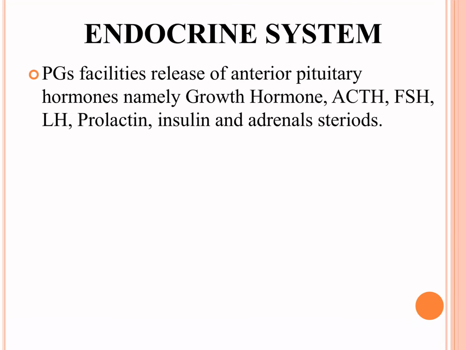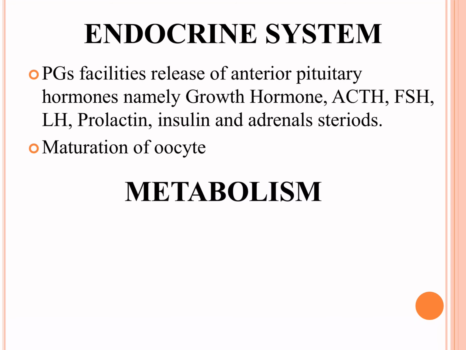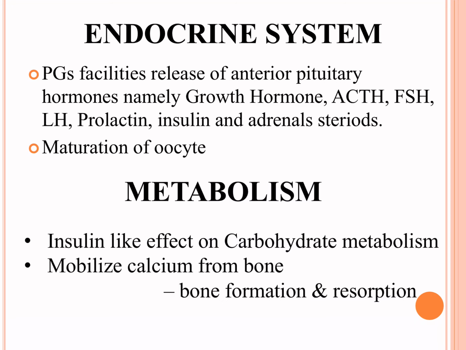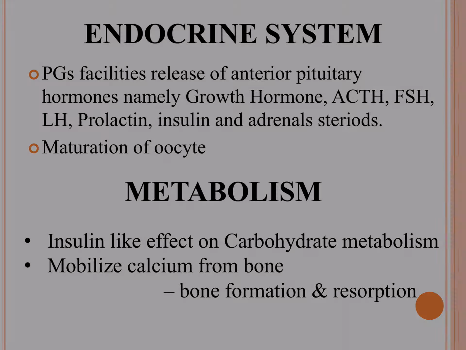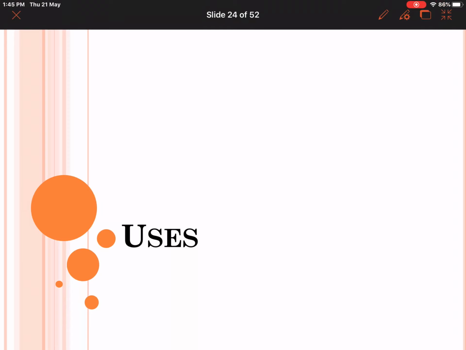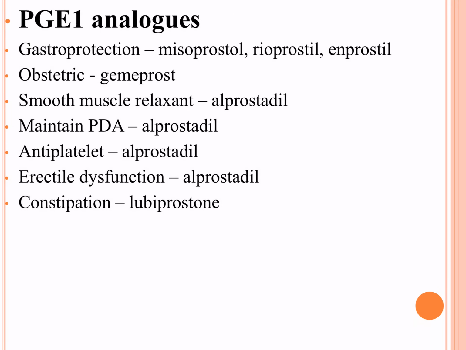In the endocrine system, they are going to increase release of all anterior and posterior pituitary hormones. They have insulin-like activity, so they are going to cause hyperglycemia. So where are we going to use prostaglandins?